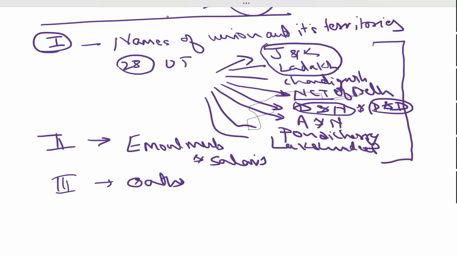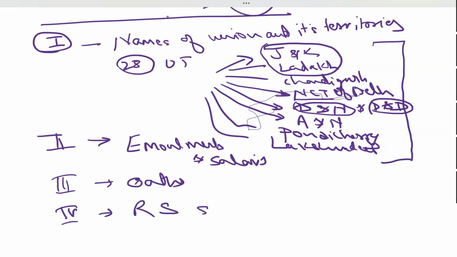The nature and responsibility of the president is different. The nature and responsibility of the speaker is different. The nature and responsibility of the Chief Justice of India or the other judges is different. So the oaths vary, because oaths are a kind of commitment, and these are the directions on which a person works. Then comes number 4. What is there?